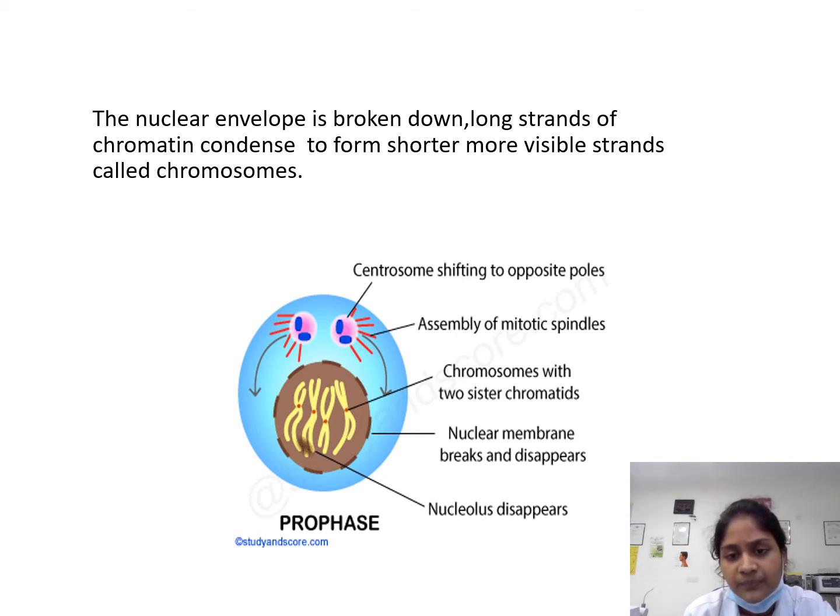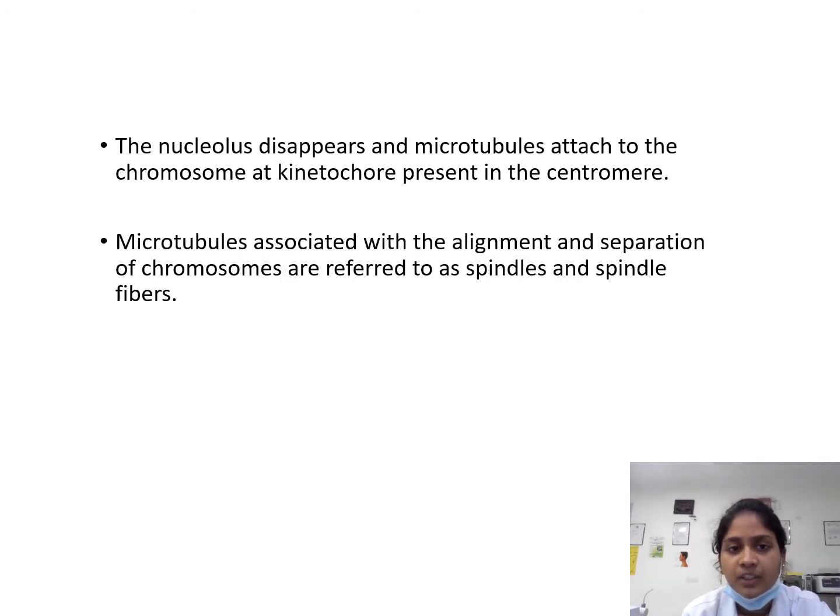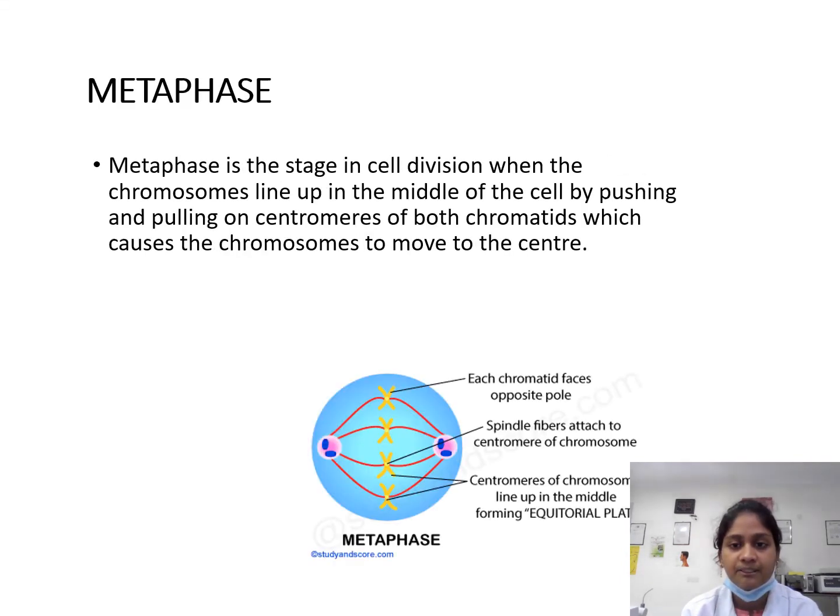The nucleus disappears. The chromosomes with two sister chromatids are seen. The nuclear membrane breaks and disappears. Microtubules attach to the chromosome at the kinetochore present in the centromere. Microtubules associated with the alignment and separation of the chromosomes are referred to as spindles and spindle fibers.